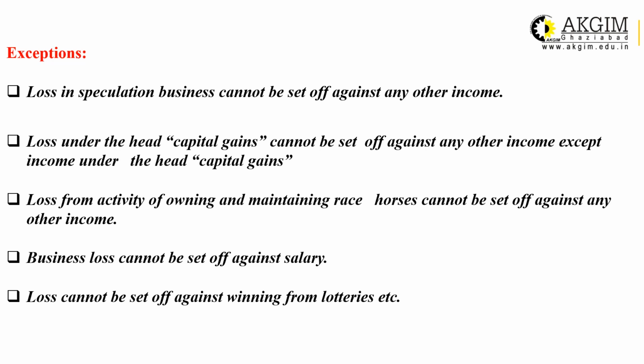For example, losses in speculative business cannot be set off against any other income. That is exception number 1. Losses under the head capital gain cannot be set off against any other income except the income under the head capital gain, that I have already covered under section 72. The losses from the activity of owning and maintaining race horses cannot be set off against any other income. Business losses cannot be set off against salary. Losses cannot be set off against winnings from lottery.